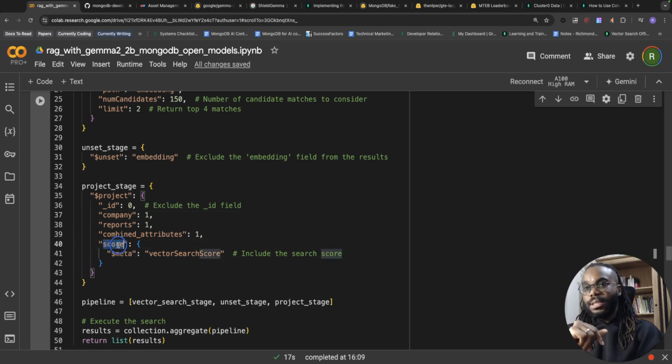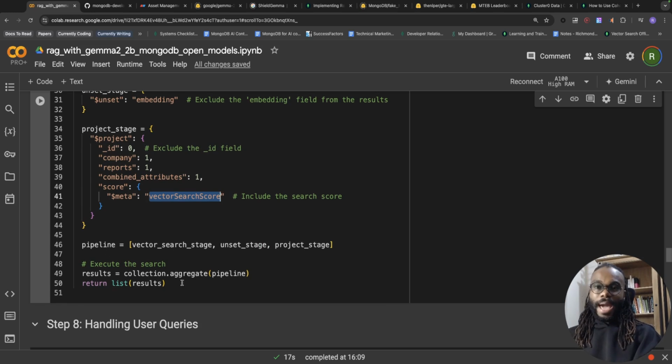But one thing here, which is important, we're going to include the vector search score, and this is going to represent the similarity of this document that was retrieved against the user prompt that was fed as the query embedding. So here, we can actually create a list and then pass in our stages that we've just defined in the order we want them to occur. So your vector search stage has to go first. Then you have the unset stage, which removes the embedding from the returned documents. Then we have the project stage, which includes the attributes you want to see as output.